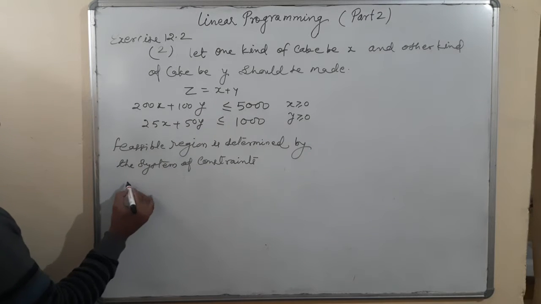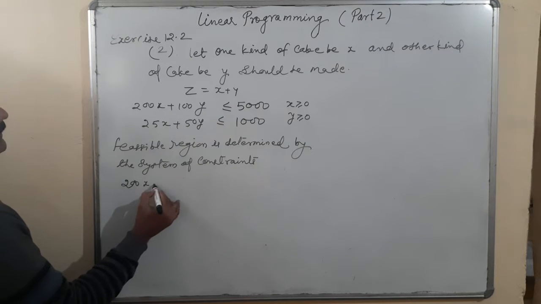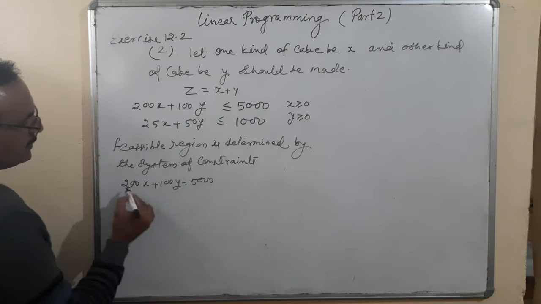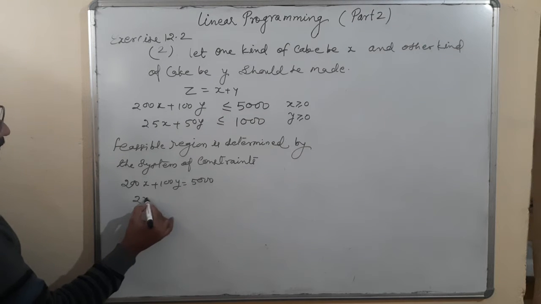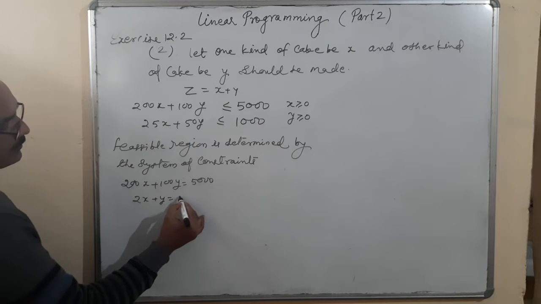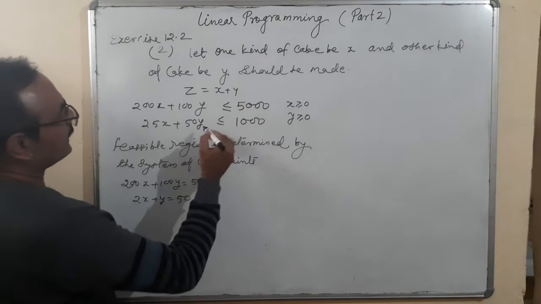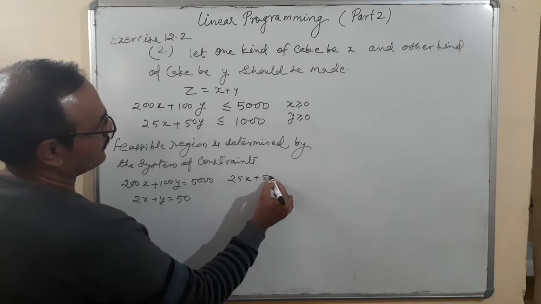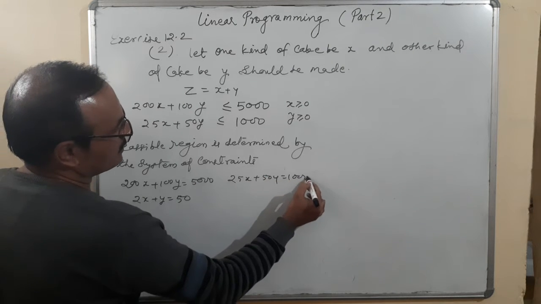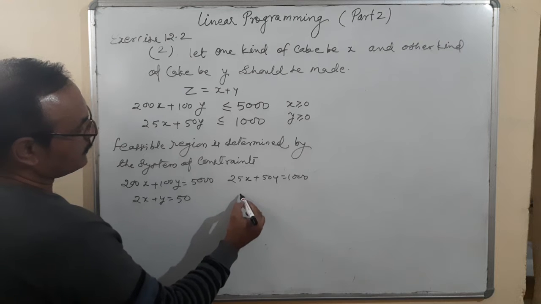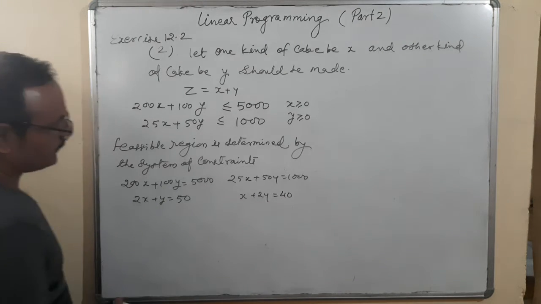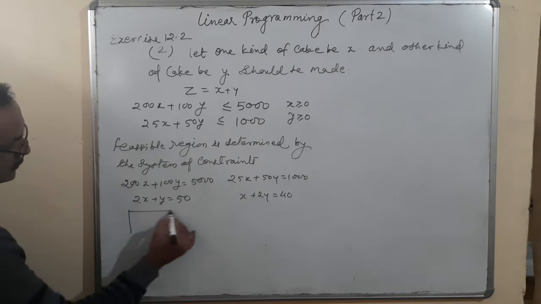Given equations: 200x plus 100y is equal to 5000. That simplifies to 2x plus y is equal to 50. And the second one is 25x plus 50y is equal to 1000, divided by 25, x plus 2y is equal to 40. Okay. So we'll find two solutions each.